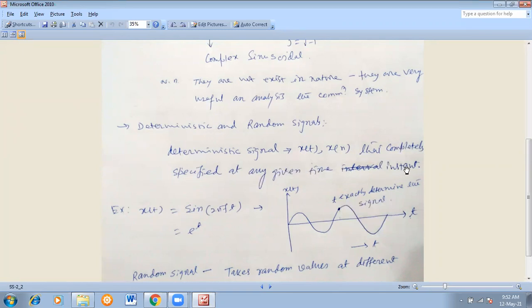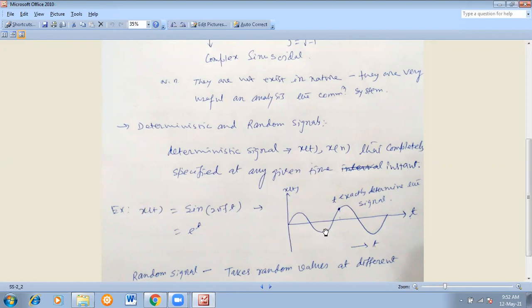time instant. Suppose this is the continuous signal, which is continuous in time, and that is described as sin(2πft). So you will know that sin(2πft) is a continuous signal. Now, whatever value t may be, you will get the value x(t).